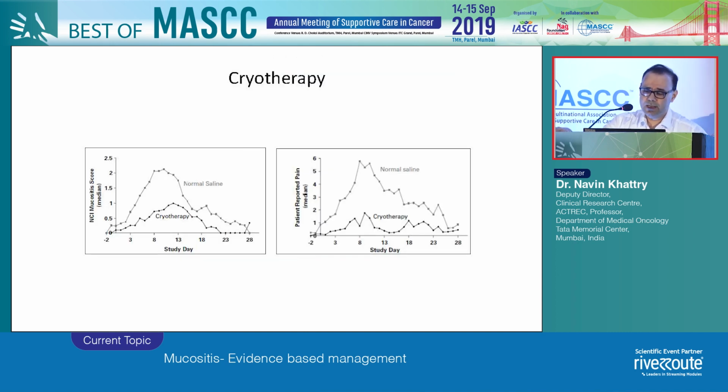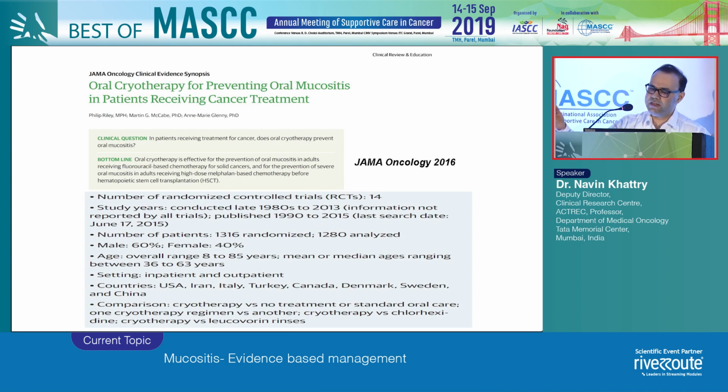Now, if you look at this graph, you can see that the mucositis score and the duration of mucositis was much less in those who received cryotherapy rather than placebo. Now, there has been a meta-analysis which was published in 2016 of patients who received oral cryotherapy for prevention of oral mucositis.